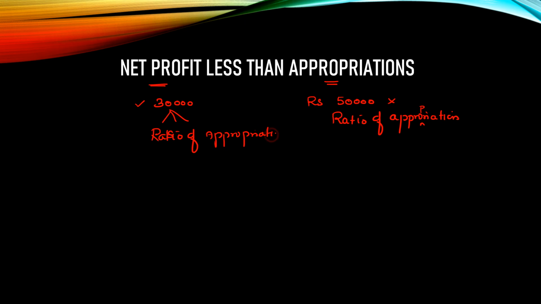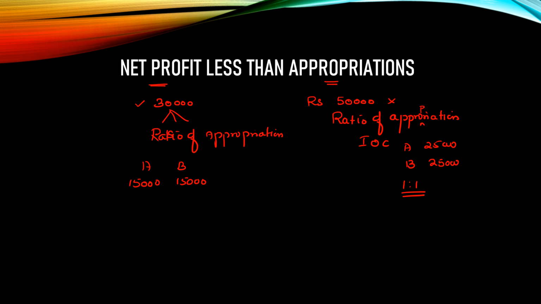For example, if this particular appropriation is related to interest on capital, and the interest on capital of A and B was going to be 25,000 and 25,000 respectively, then under such circumstances this ratio is 1:1. Therefore, the available 30,000 would get divided between A and B as 15,000 each. You will not be allowing 50,000. Only the available net profit has to be divided in the ratio of the appropriation.